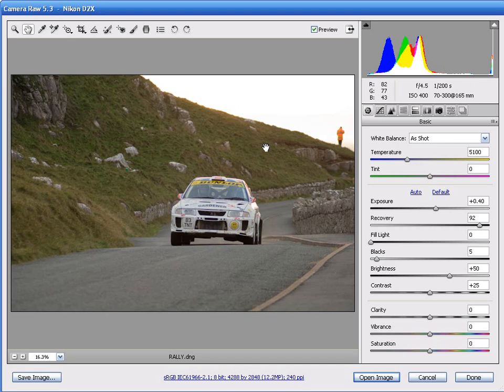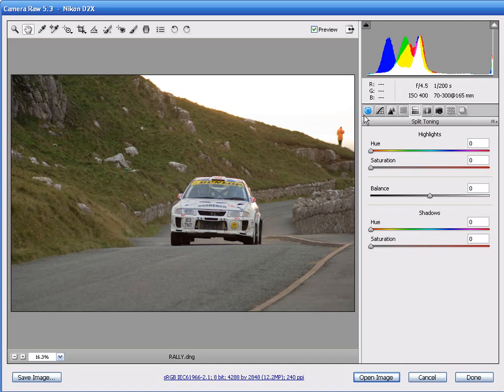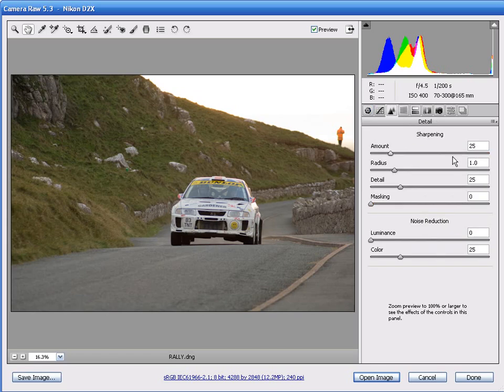With the image opened in Camera Raw, we're currently looking at the Basic tab, which we studied in detail in the previous masterclass video. The quickest way of getting to the Detail tab from the Basic tab is to use the shortcut Ctrl-Alt and 3. When you want to access any of the other tabs inside Camera Raw, all you need to change in the shortcut is the numerical value. So say we want to access the split toning tab, we could just hit Ctrl-Alt and 5, but we want to look at the Detail tab, so we're just going to hit Ctrl-Alt and 3 again. Now we've taken a look at those shortcuts, let's take a look at the Detail tab.